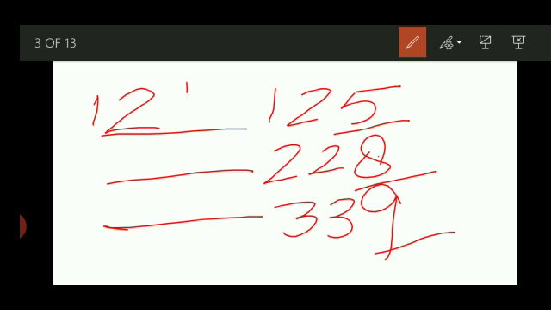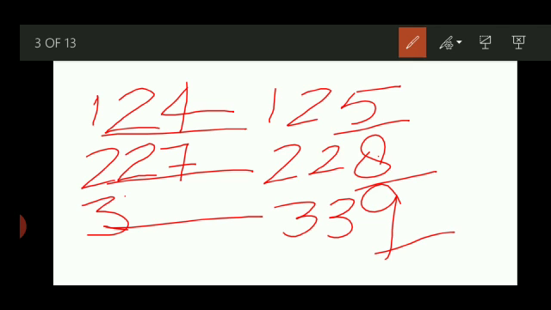What comes before 5? 4. Same number will be here. What comes before 8? 7. You see, the next two numbers will be 3. And what comes before 9? 8. I hope you understand this well.